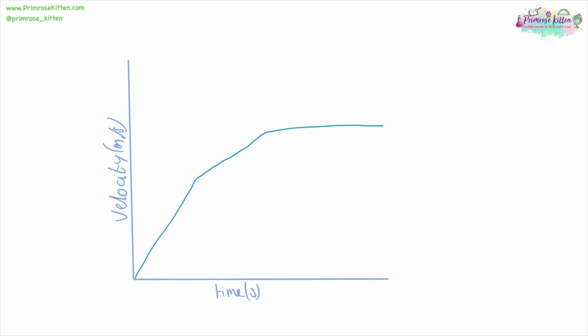Velocity time graphs look very, very similar to distance time graphs, but are different. For example, at our flat bit here, it is now moving, but it is going at a steady speed. We can see that when they are increasing, they are accelerating.